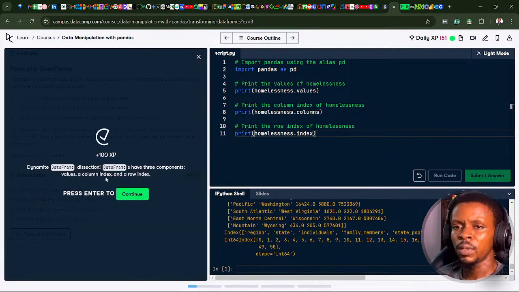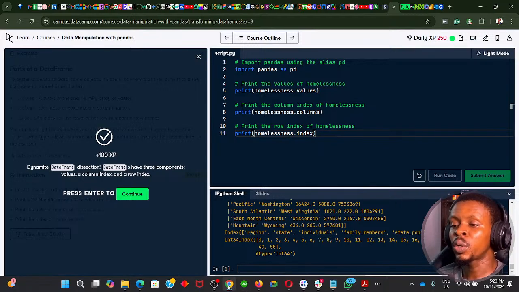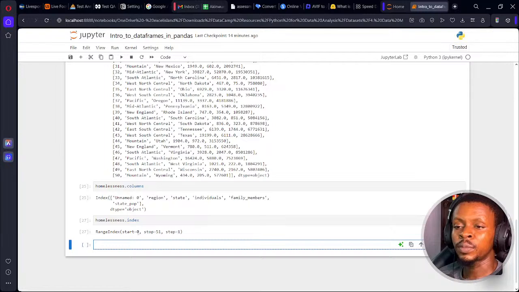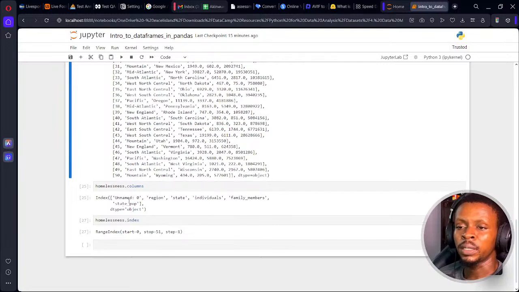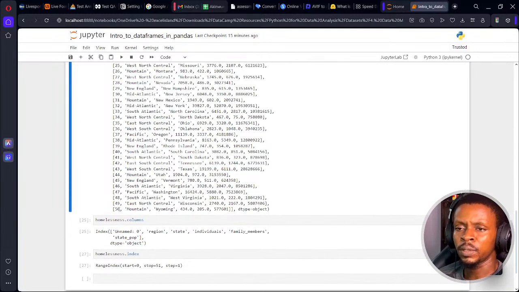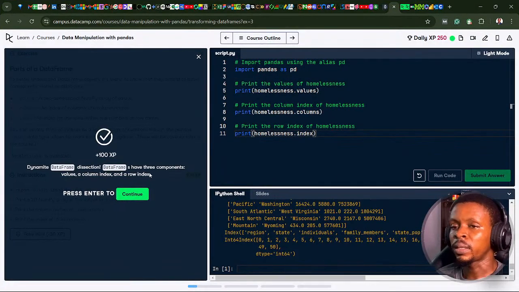Let's submit and see. Great, we named this Dynamite Data Frame Dissection. Data frames have 3 components: values, column index, and row index. Okay, this is the column index, and the row index is this. Oh, okay, the row index is giving us information about the rows. Interesting. The rows start from 0 and stop at 51, and the step between each row is 1. I'll read more on index later then.